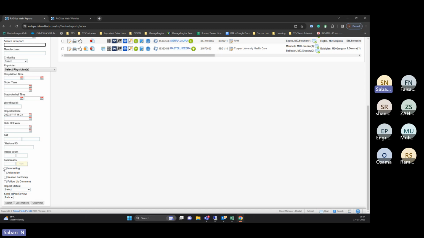So if you want to search interesting cases, addendum, and reason for it: interesting cases is nothing but an academic folder. When the radiologist is doing the report and finds a case where the patient has something interesting, for example when the radiologist is going to a conference in the global world, they want to demonstrate some presentation, and they can anonymize the data and put it into a PPT and demonstrate it.